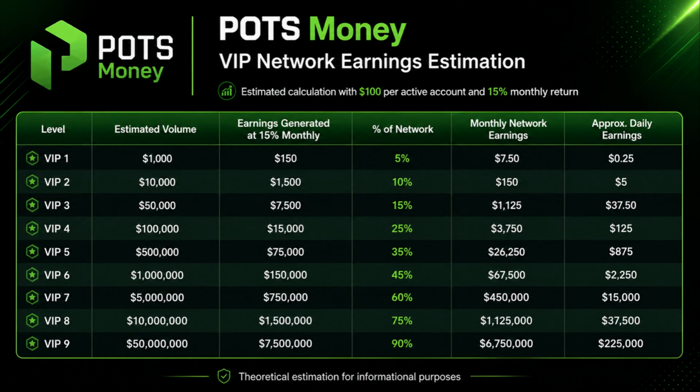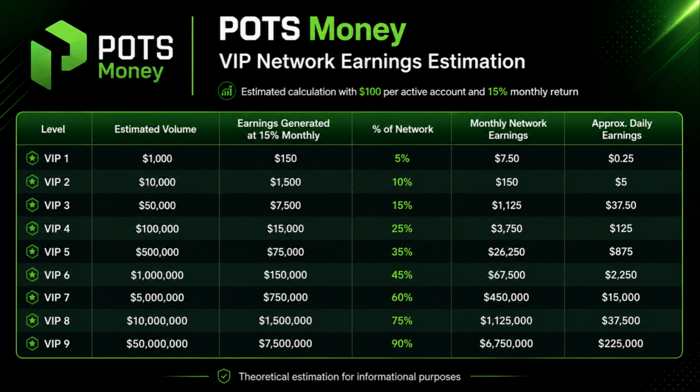In this table, we can see an estimate of how the network earning system within POTS Money could work, based on the accumulated volume in the weaker legs of the structure and the VIP level reached. The first thing we need to understand is that the network reward is not calculated directly on the total network volume, but on the return generated by that volume. To make the example easier to understand, this simulation uses an estimated monthly return of 15%.